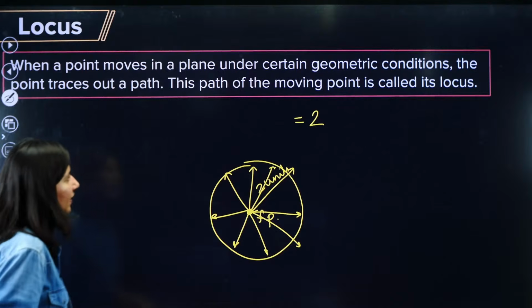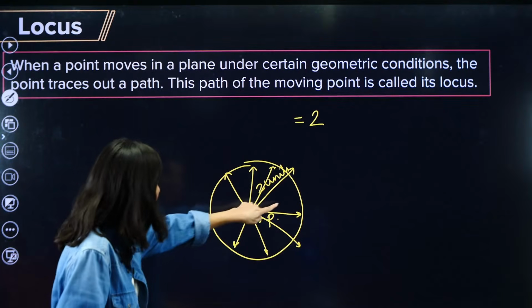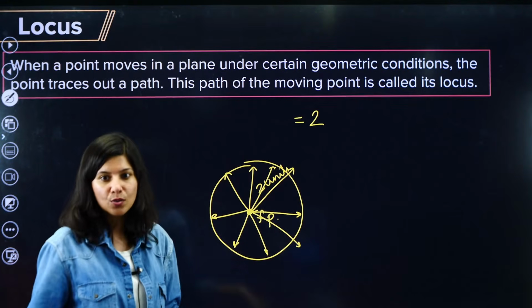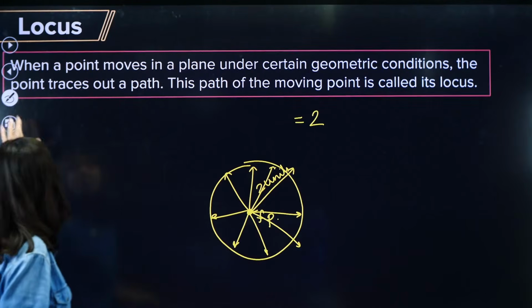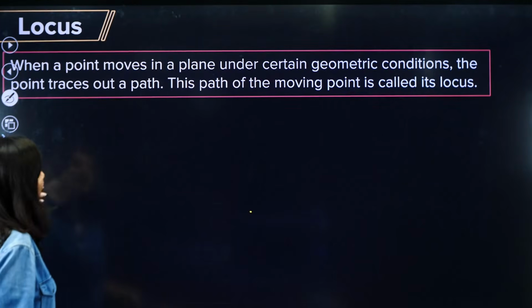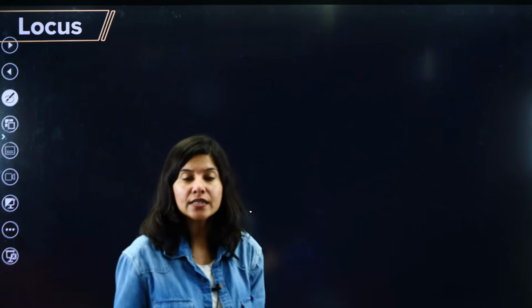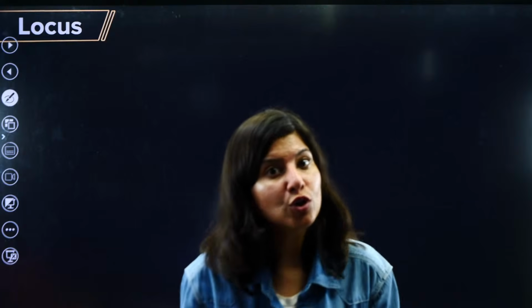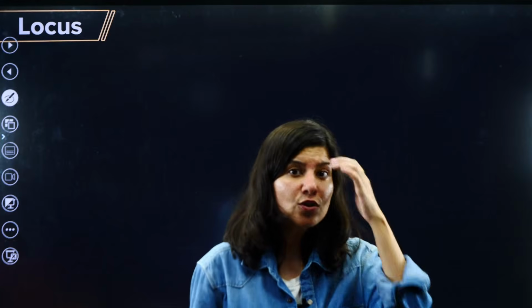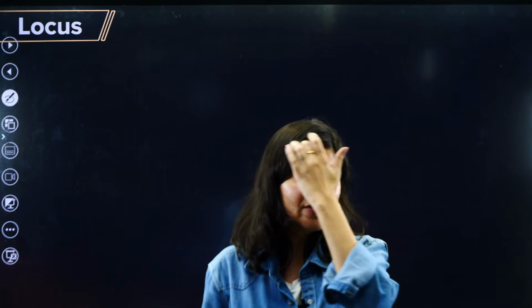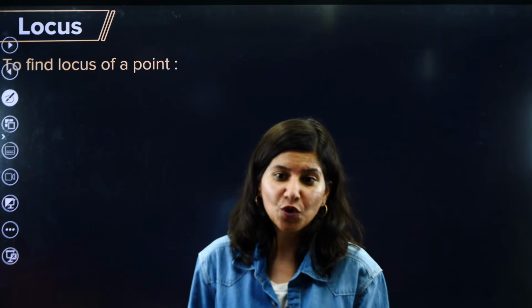Okay? Alright, so this path is called the locus. In that case, it is a circle. So the definition of locus, I guess it is clear. Now, there are certain steps. If you follow those steps and understand them, then solving locus problems will be very, very easy for you. What are those steps?